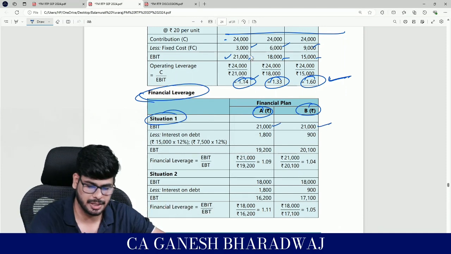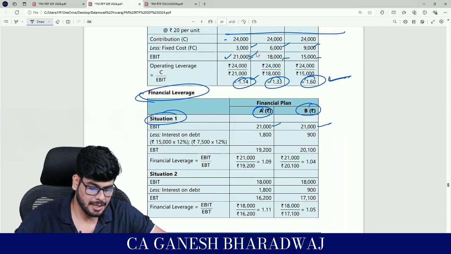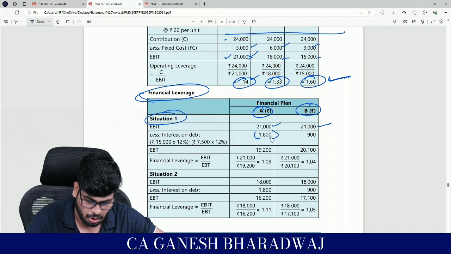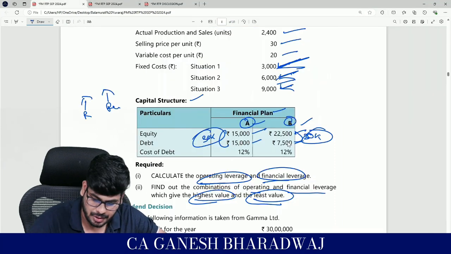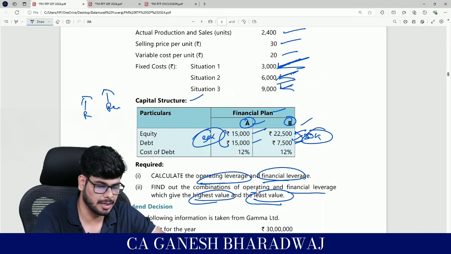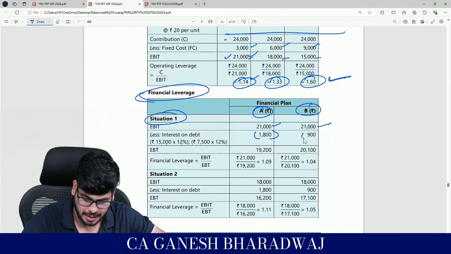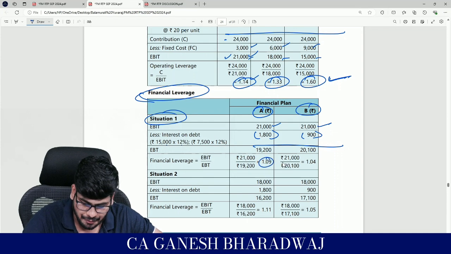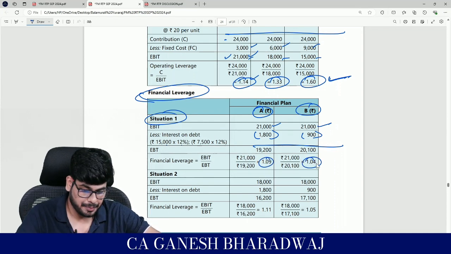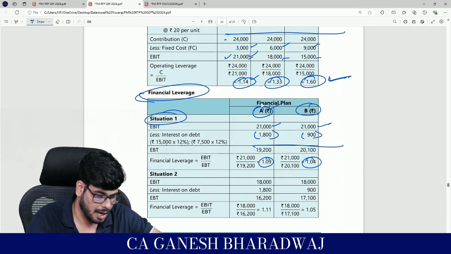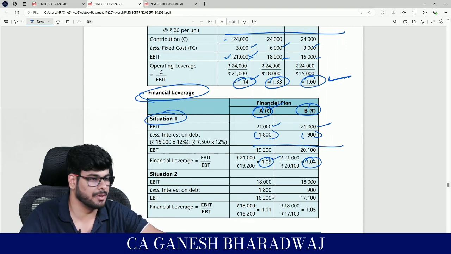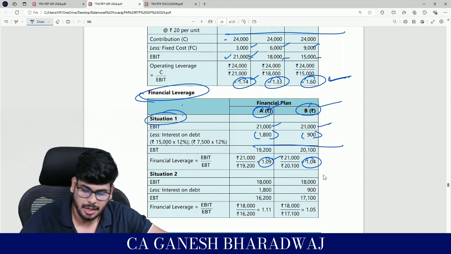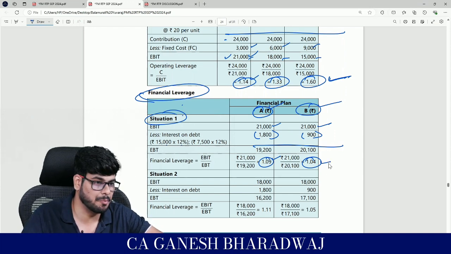21,000. This will not change. This they have borrowed from here. Right? So the interest on debt, how much is it? 15,000 into 12% for the first alternative. For the second alternative, they have said it's going to be 7,500. Correct? 7,500 into 12%, that's 900. They have arrived at the EBT and accordingly computed the financial leverage here. So financial plan A under situation 1 gives you a financial leverage of 1.09. Financial plan B for the same situation 1 gives you what? A financial leverage of 1.04.